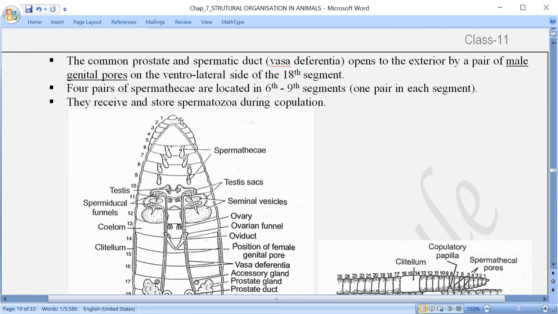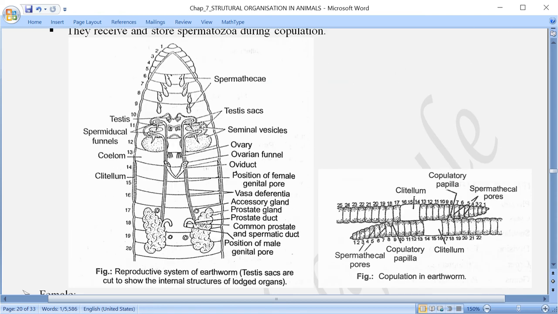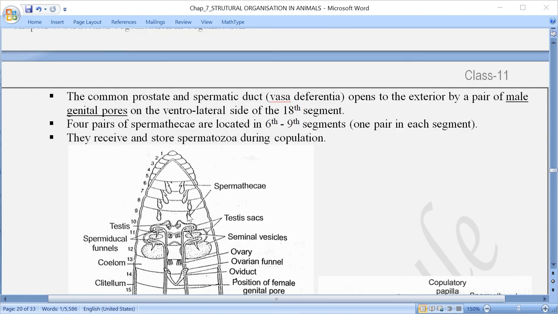So this also receives, means the common prostate and spermatic duct receives the secretion from these accessory glands also. Can you see the position of the accessory gland here? Accessory gland over here, one in the 17th segment and another one in the 19th segment. So from here also what happens? The secretion is received into this spermatic duct.